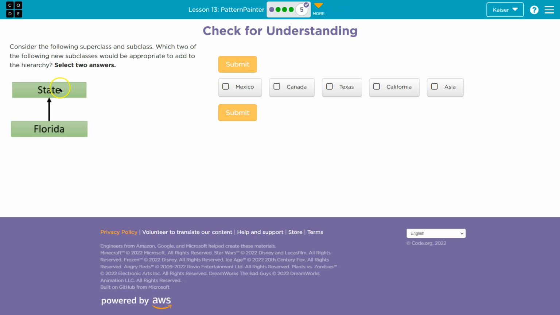And what is extended off of our class, so this must be the superclass, because Florida must be extended off of state. So what could we add to this hierarchy? Well, our options are Mexico, Canada, Texas, California, and Asia. Well, let's process through this. So first, Mexico, Canada, Texas, California, Asia.